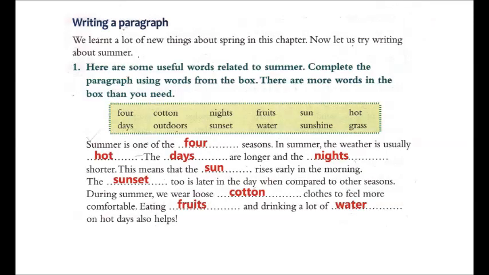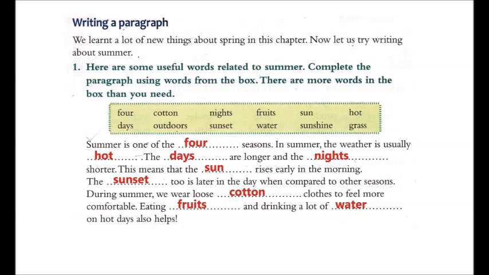Okay children, now your last exercise is writing a paragraph. From here you will learn how to write a paragraph. Actually this paragraph is of a summer season, and in the help box they have given you some words which are useful for you to write this paragraph. Now come to the first one. Summer is one of the dash seasons. How many seasons are there? 4 seasons. So summer is one of the 4 seasons. So your first blank is FOUR, 4.